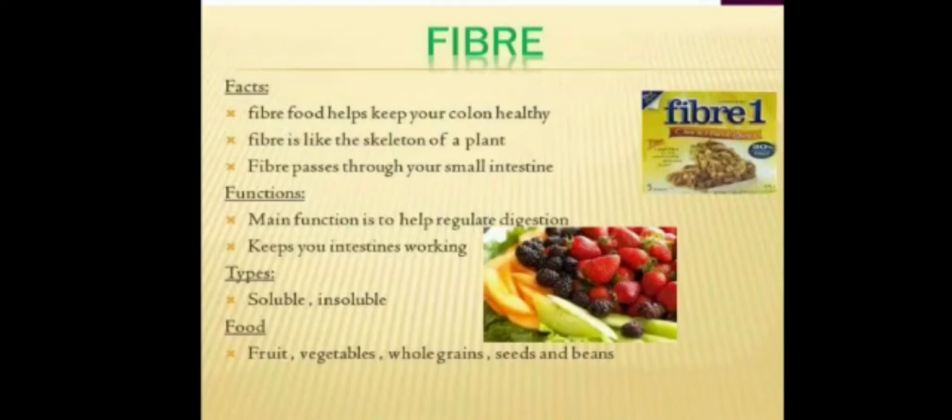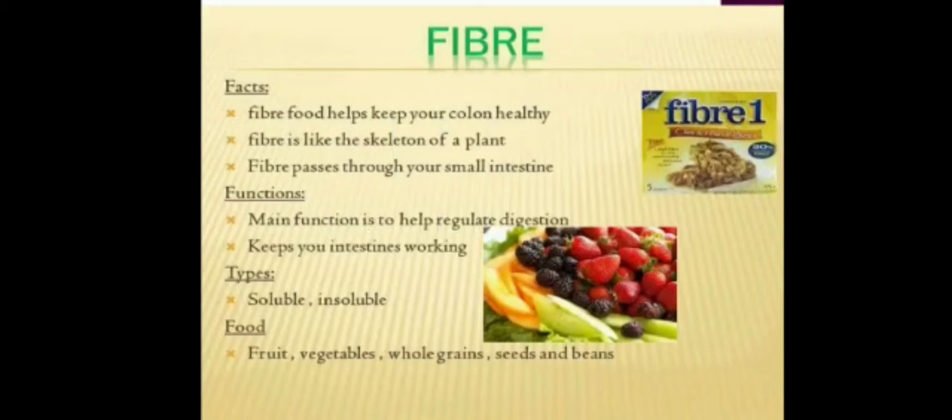Fiber provides bulk to the food, keeps the food and waste matter, that is feces, moving along the intestine and helps to prevent constipation. Okay, as we earlier discussed, what is constipation? Difficulty in removing that solid hardened waste from the body.